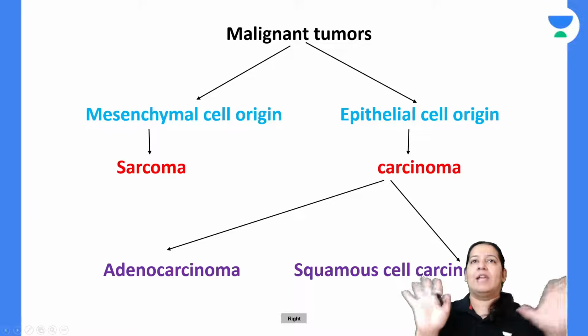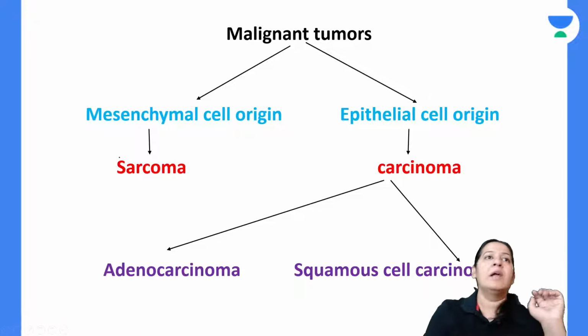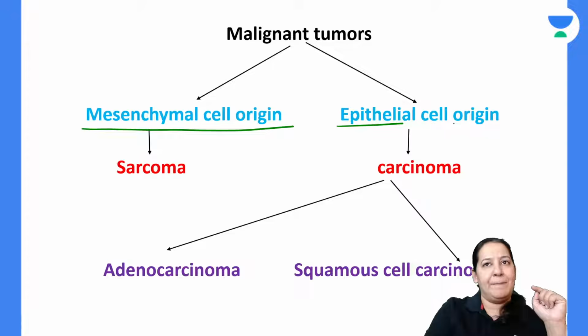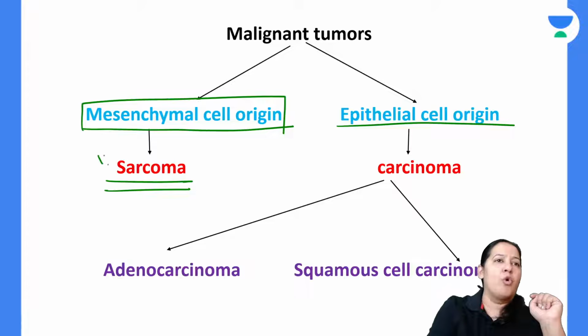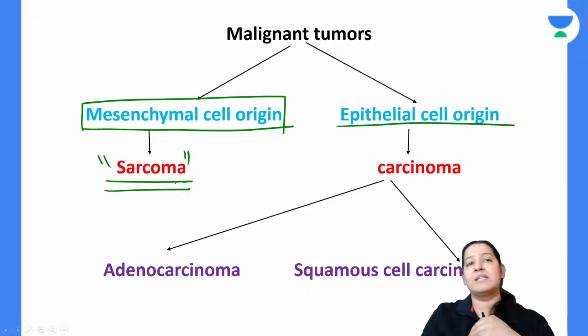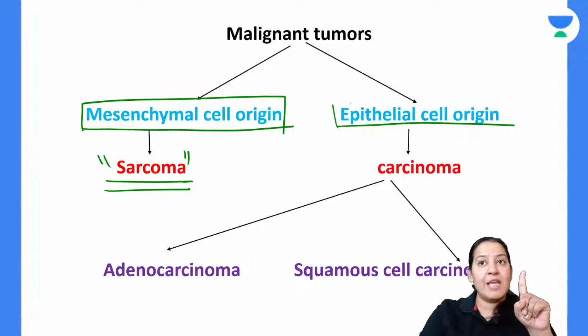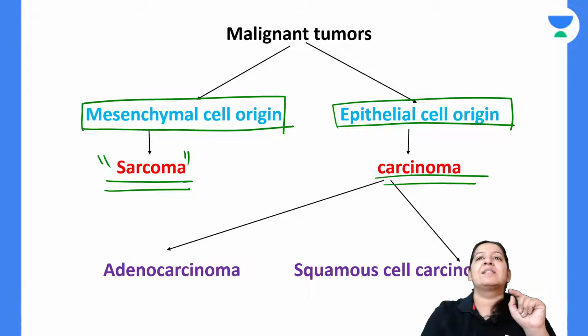So this I want to tell you. I have written this only. So you can see the 2 types of tissue in the human body: mesenchymal and epithelial. If the tumor is mesenchymal in origin, the suffix is sarcoma. I will show you the example. The suffix is sarcoma. And if the tumor is epithelial in origin, the suffix is carcinoma.